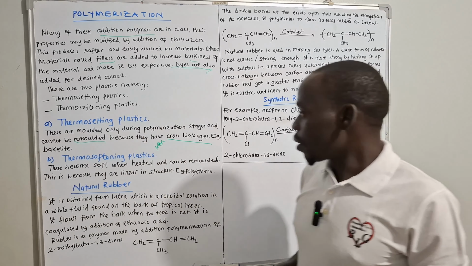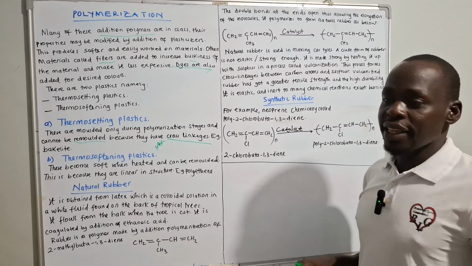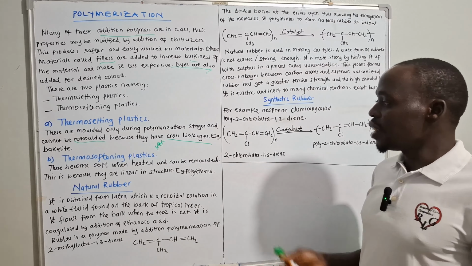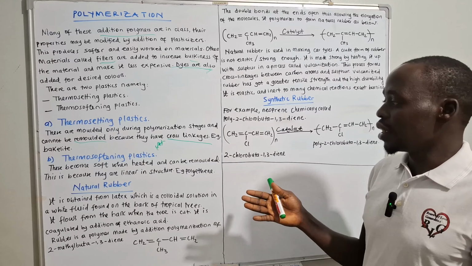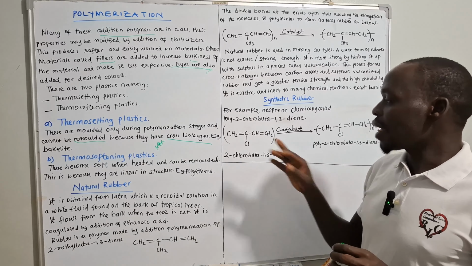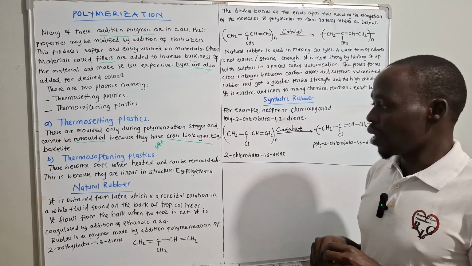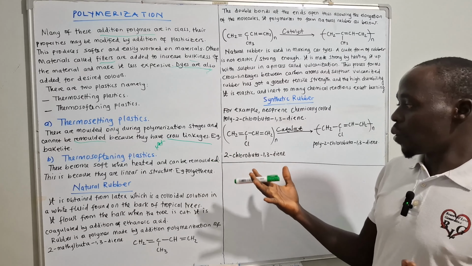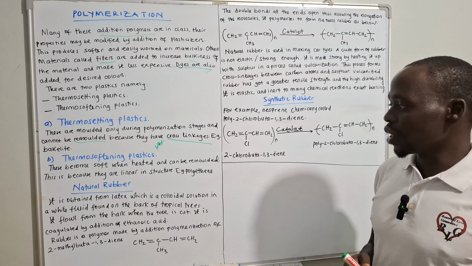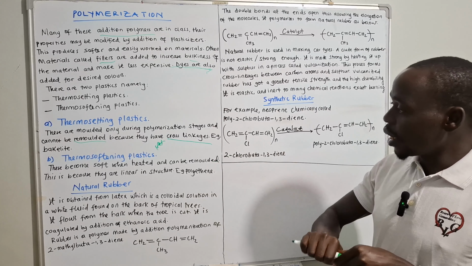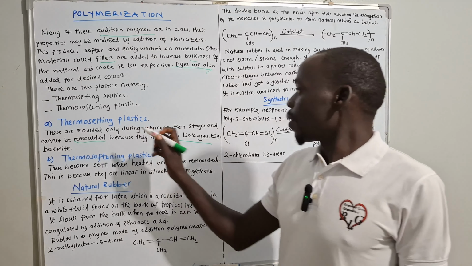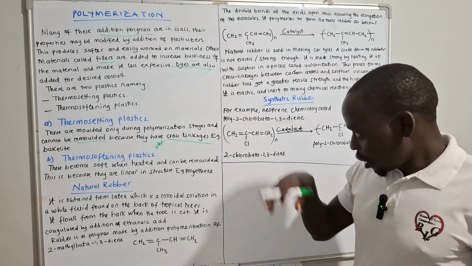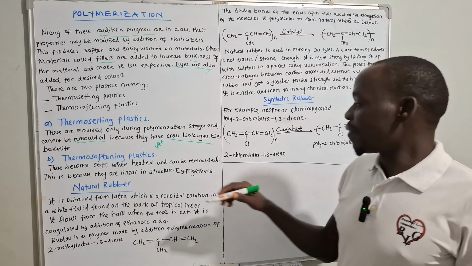Now, when we look at thermosoftening plastics, like the polythene bag, you can get it and heat it and make it into another form. But the thermosetting ones are hard, and you cannot do that. So thermosoftening plastics become soft when heated and can be remolded. Why? Because the difference is that thermosetting plastics have cross linkages within their molecules, but for thermosoftening plastics the molecules are linear.